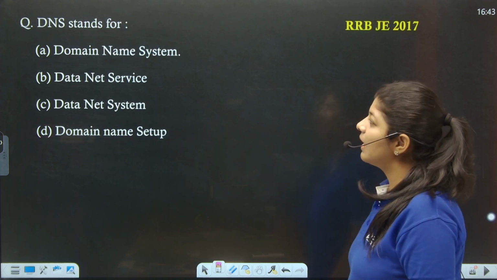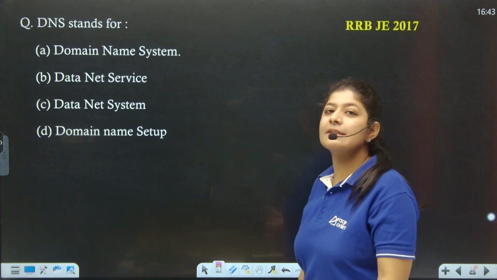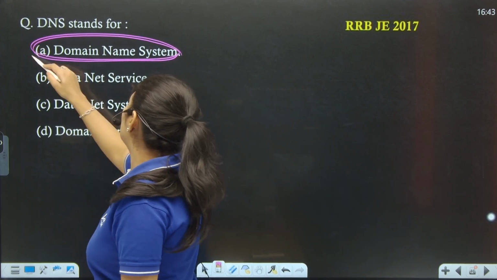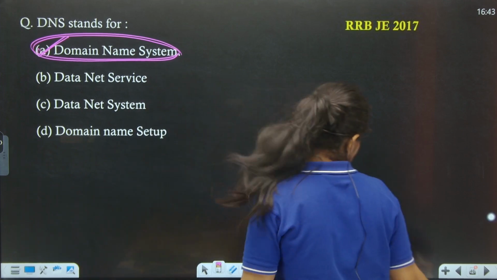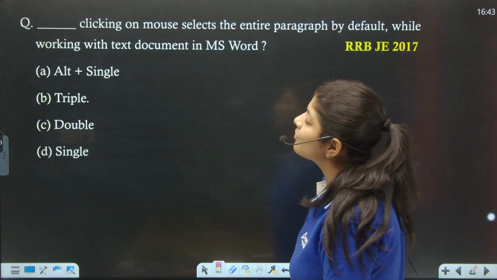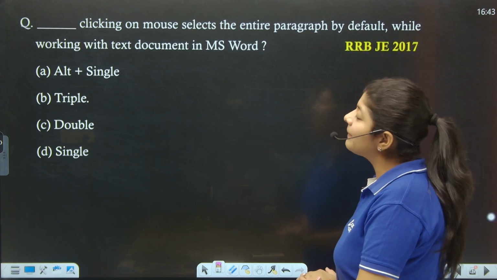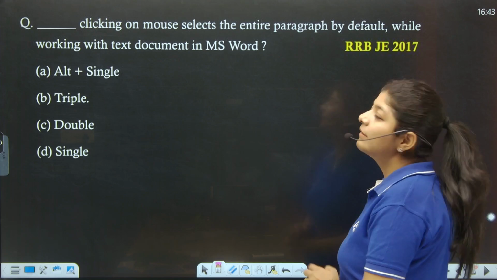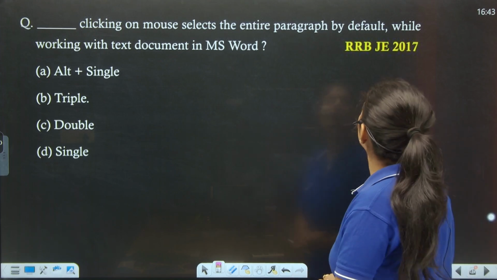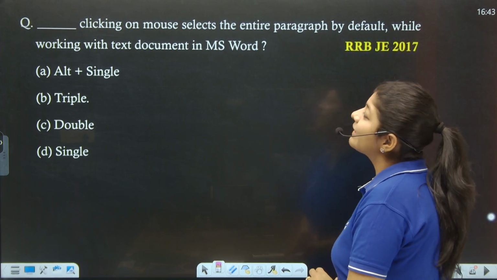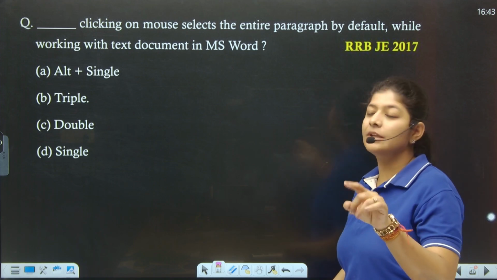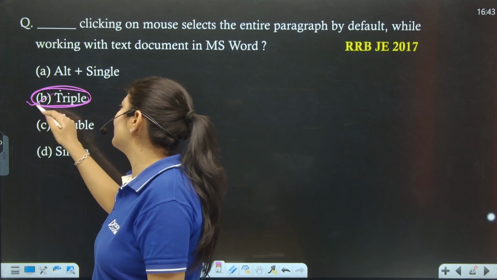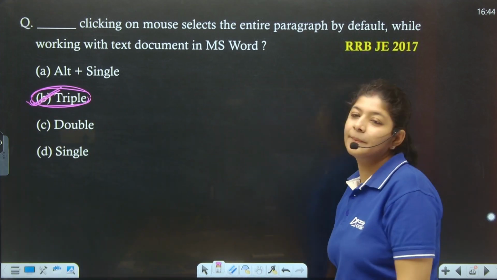Next. DNS, we have already discussed that this is nothing but the domain name system. Option number A is the correct one, right? Next. The next question says: fill in the blank, clicking the mouse three times selects the entire paragraph by default. While working with a text document in MS Word, we simply need to click three times on it. Option number B is the correct one.